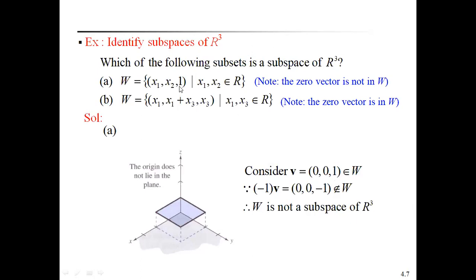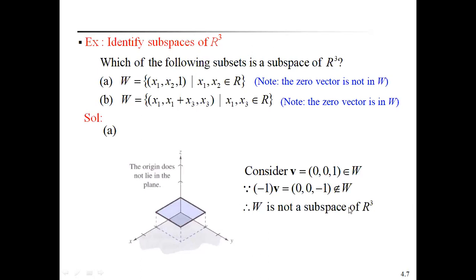The definition of the subset W is vectors of the form (x1, x2, 1). Here the third component is minus 1, but in the definition we have positive 1. That's why this scalar product does not belong to W, and W is not a subspace of R cube.